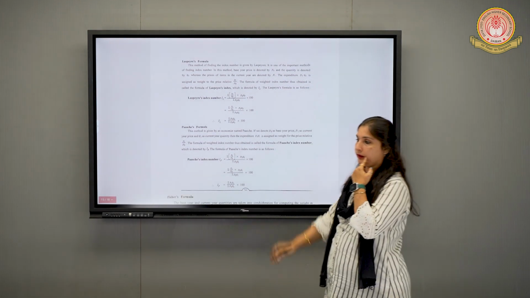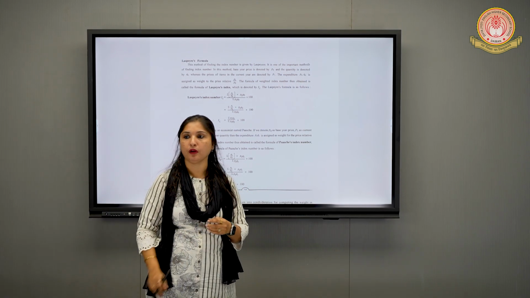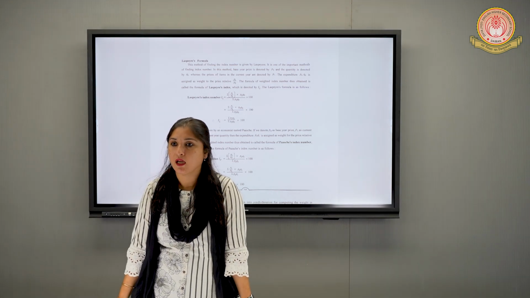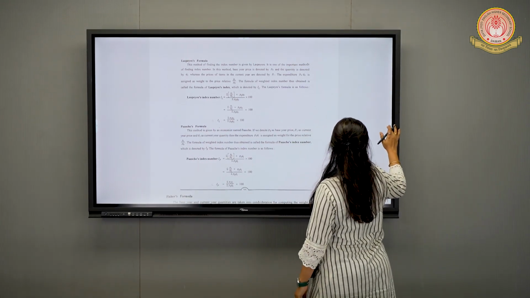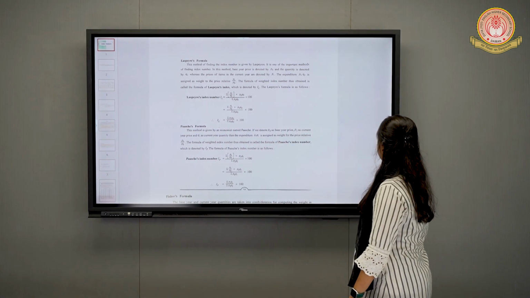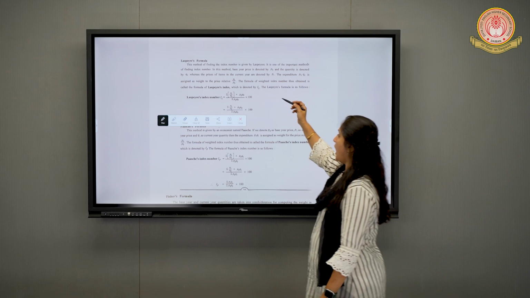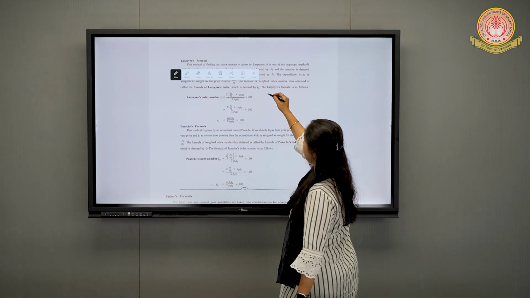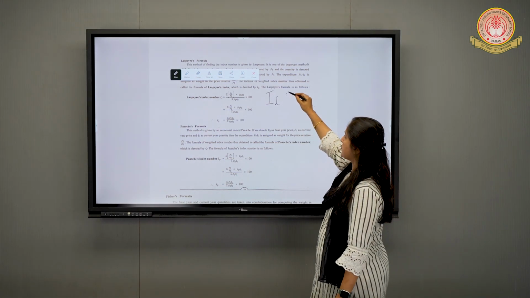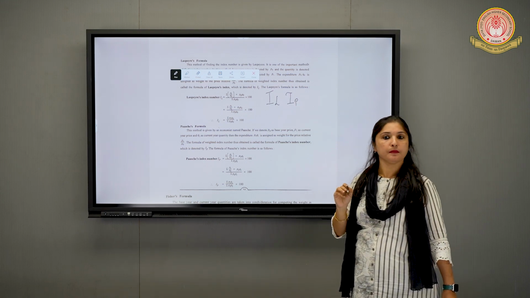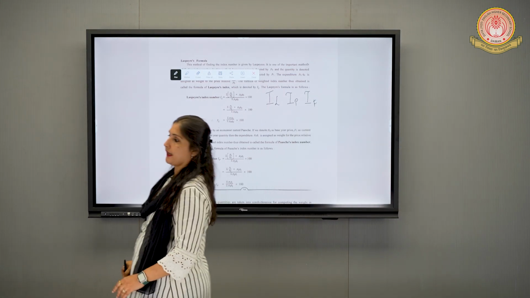Now, very interesting. We have some statisticians who have given the definition and how to find index number. We have statisticians named Laspeyres, Paasche, and Fisher. There are three statisticians who have given us the formulas for finding the index number. Laspeyres will be denoted by IL, Paasche by IP, and Fisher by IF, that is Fisher's index number.